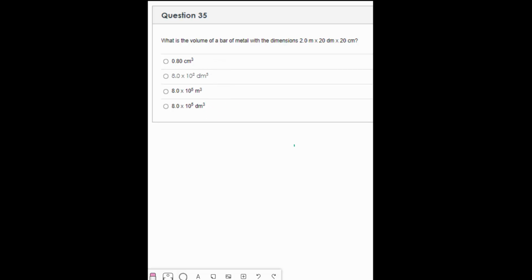So we have 2.0 meters, 20 decimeters. A decimeter is 10 centimeters, and there are 100 centimeters in 1 meter.